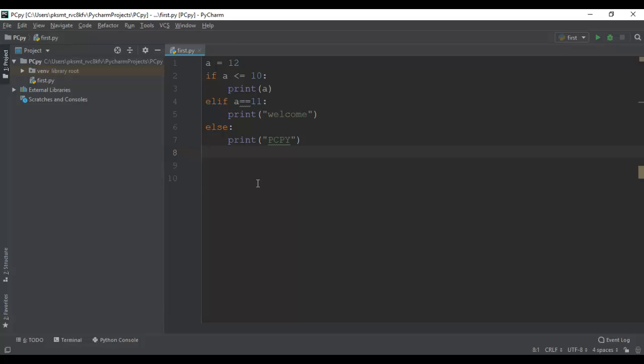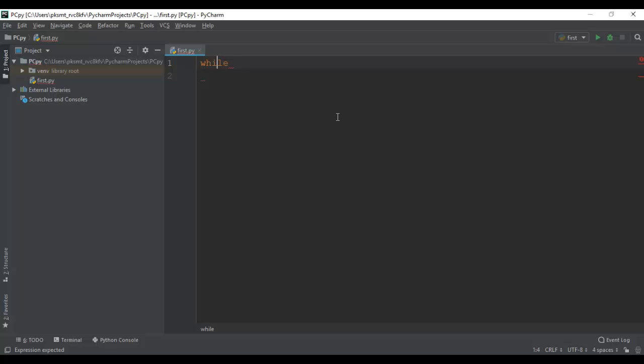Let us see the structure of the while loop. Here the keyword is while. We need to specify the number of times it should execute the same piece of code. Here we can specify the iterations in two ways. One is specifying an iterating variable or a looping variable, and the other is by specifying a condition. If the condition is true, it executes the code, and whenever it evaluates the condition to be false, then it breaks the loop.